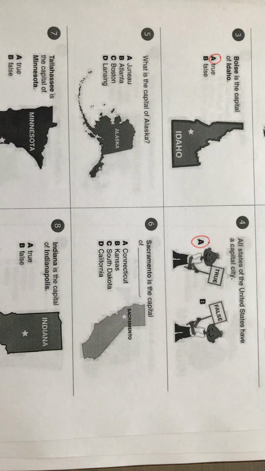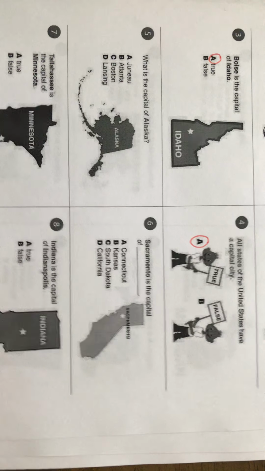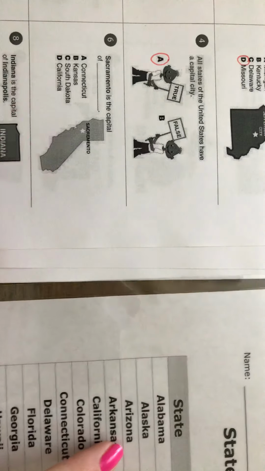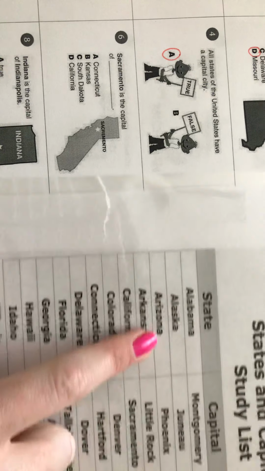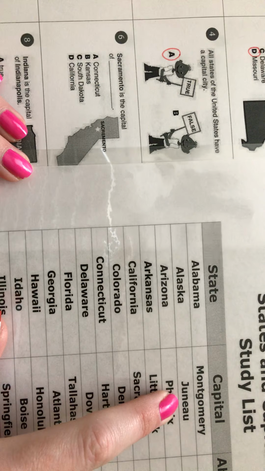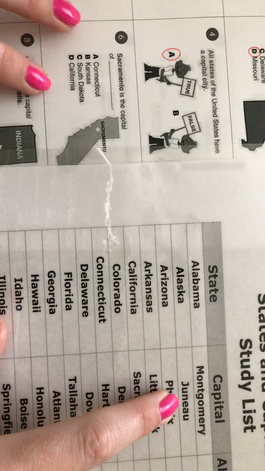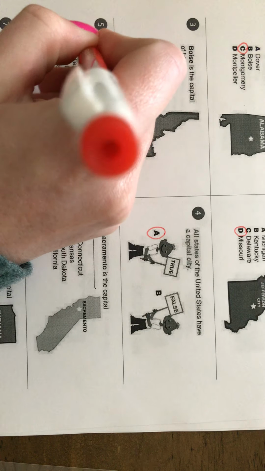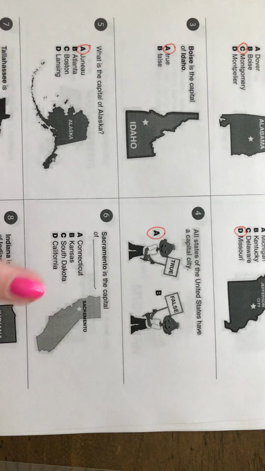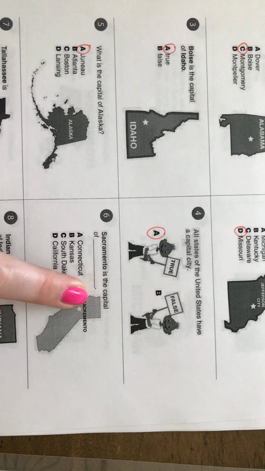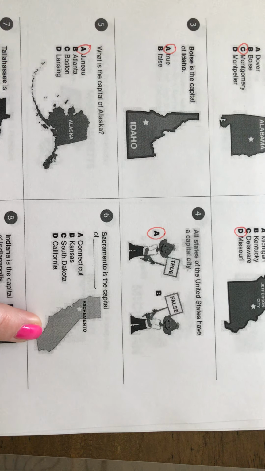Number 5, what's the capital of Alaska? All right, Alaska, right here on our list, it is number 2. That's easy to find. And this one kind of looks like a funny word, but it's pronounced Juneau. So on our paper, number 5 is going to be A. Number 6, Sacramento is the capital of, I bet most of you can recognize this state shape.